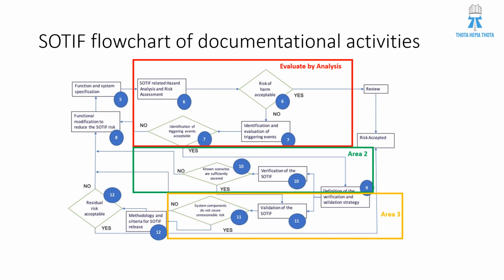Here comes the entire verification activity: known scenario verification activities. Known unsafe is area 2, so this entire verification activity will come into area 2. Area 3 is the unknown unsafe scenario, so the entire validation activity, the acceptance of residual risk, and the methodology all come into area 3.